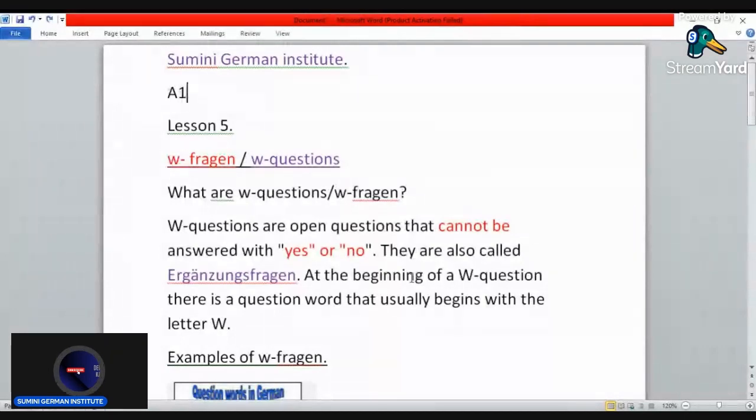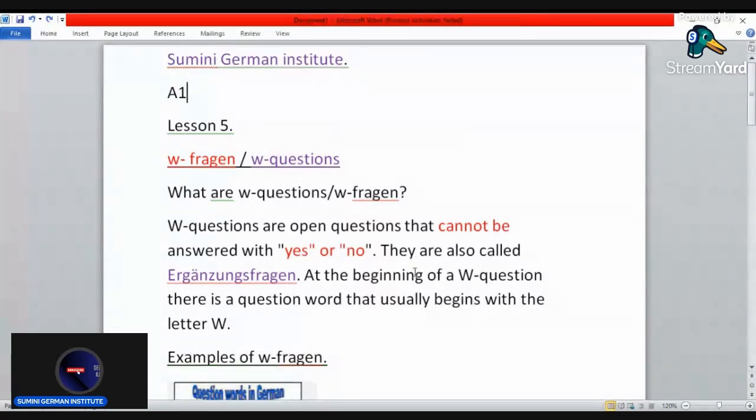So what are W questions or W-FRAGEN? W questions are open questions that cannot be answered with yes or no. They need a more elaborate answer. For example, in English, when you are asked, where are you going? You don't say yes or no. You say, I am going to the shop. You have to answer with a sentence.